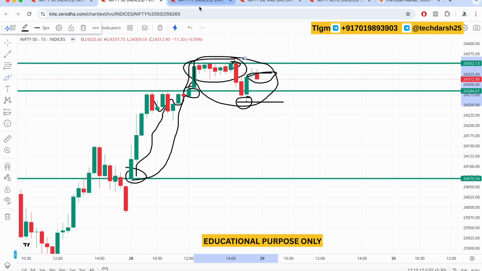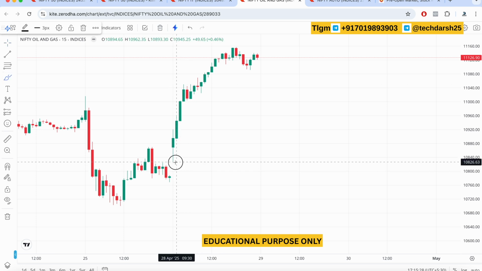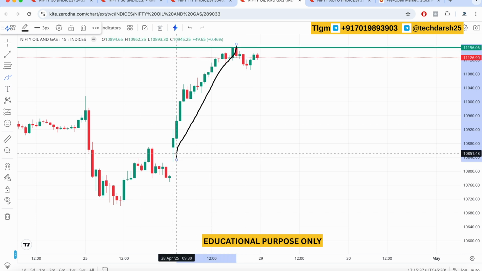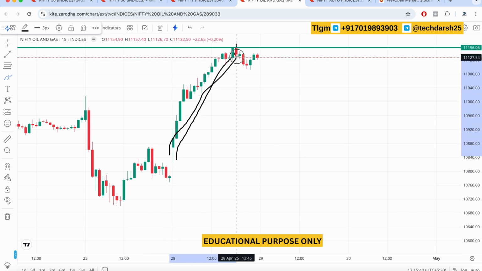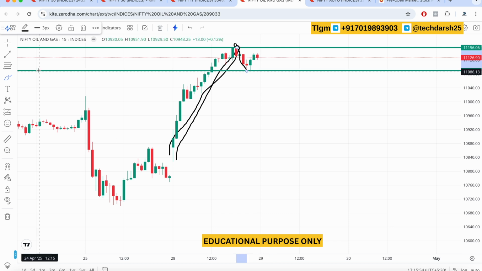Now let's see how the other indexes have performed for today. Today the Nifty oil and gas is the most gained index. As you guys can see here, this index has gone up, touching 11,156 as the highest point for today. This is the Nifty oil and gas index we are seeing right now. Once it touched this highest point, it took a retracement from the high and came down till here. So Nifty oil and gas was the highest gained index for today.